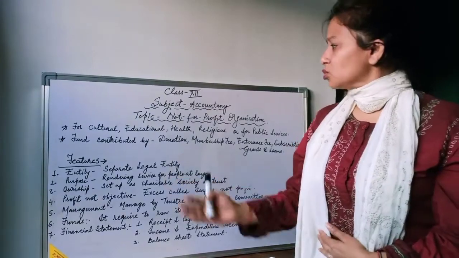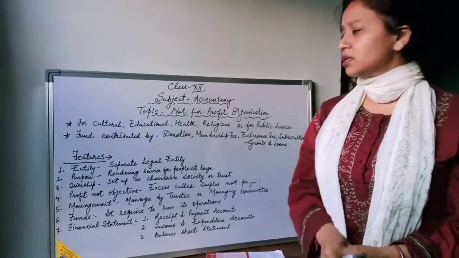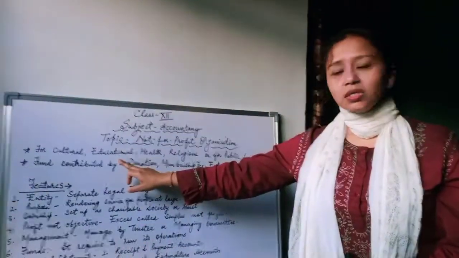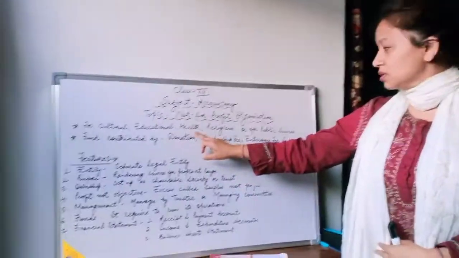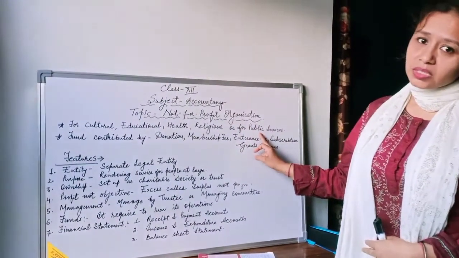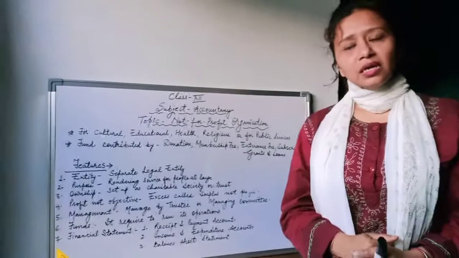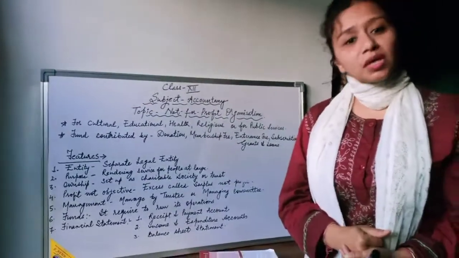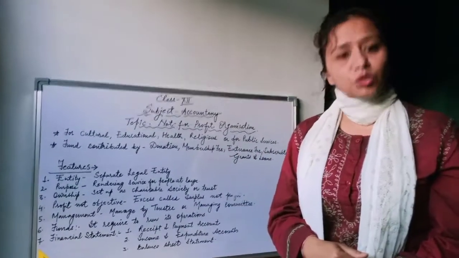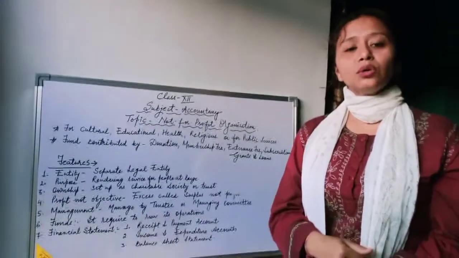There are many organizations concerned with cultural, educational, health, religious, or other public-serving activities. For example, sports clubs, which provide sports benefits to common people.